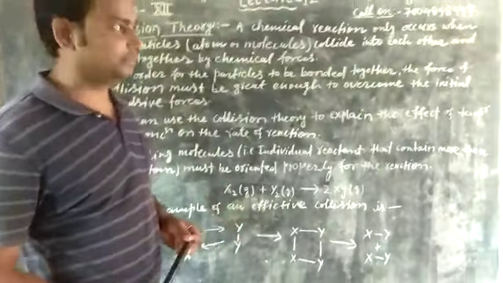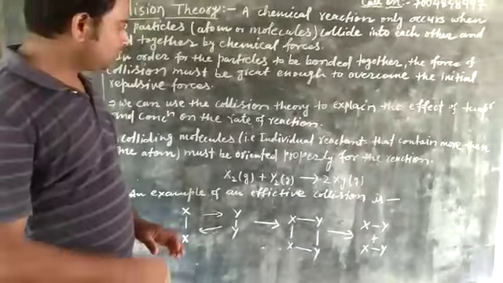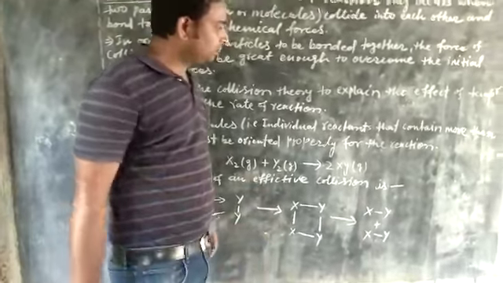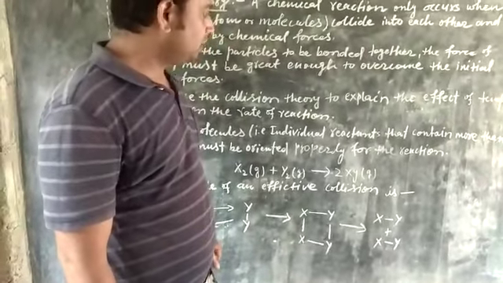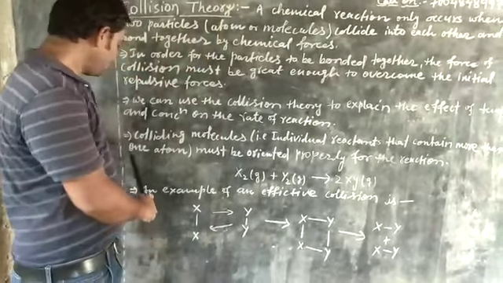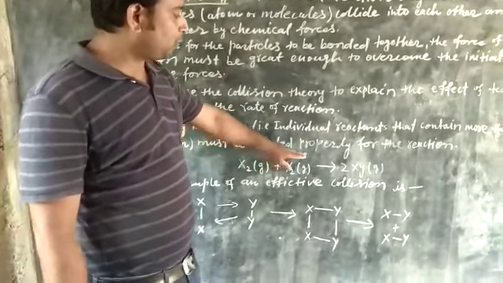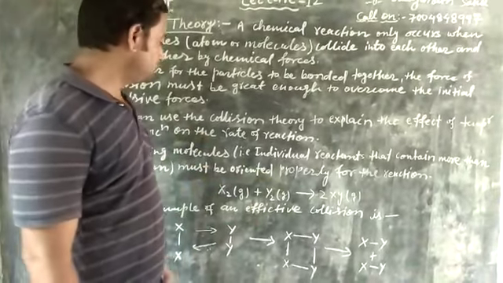And colliding molecules, that means individual reactants that contain more than one atom, must be oriented properly for the reaction.